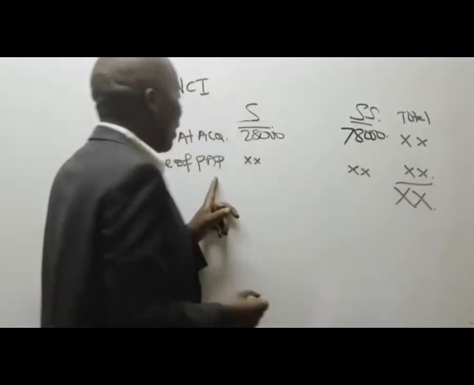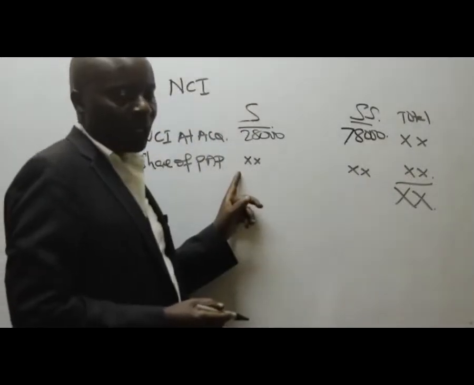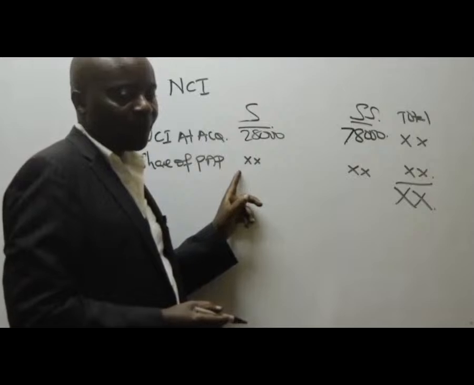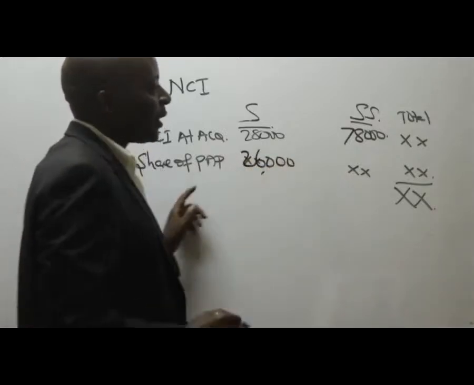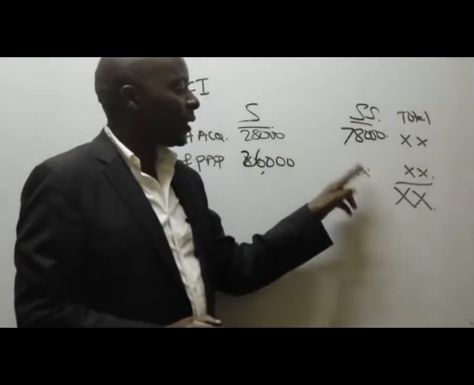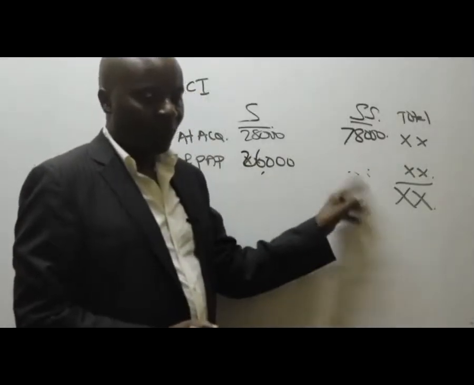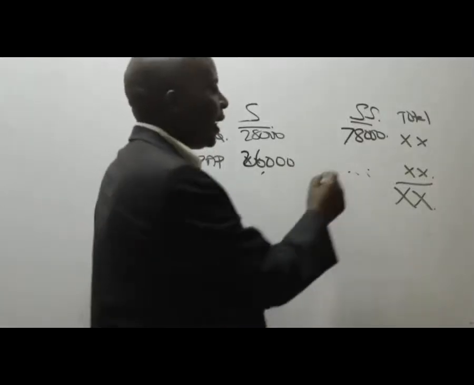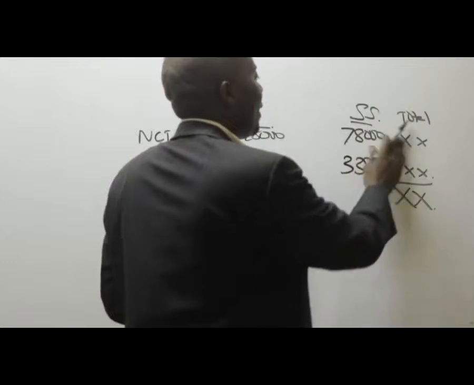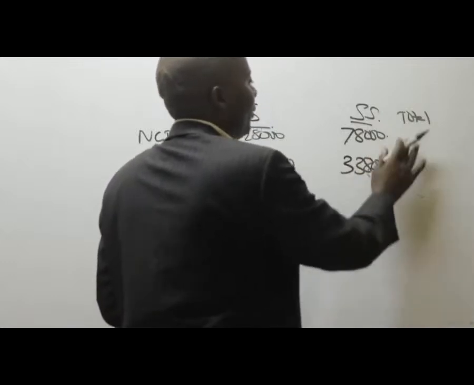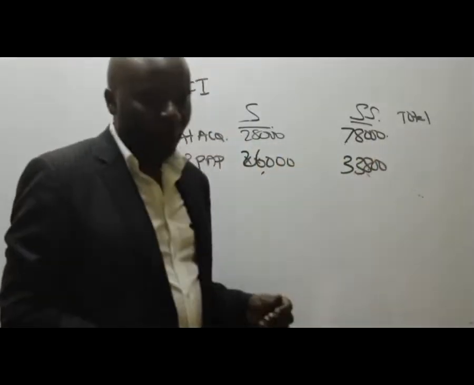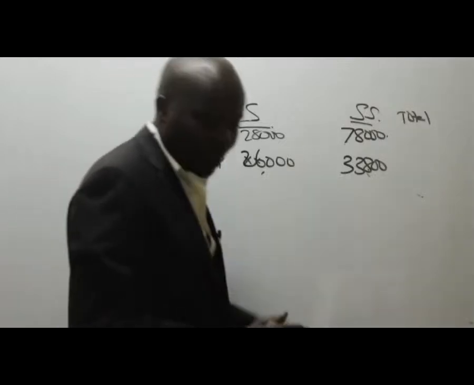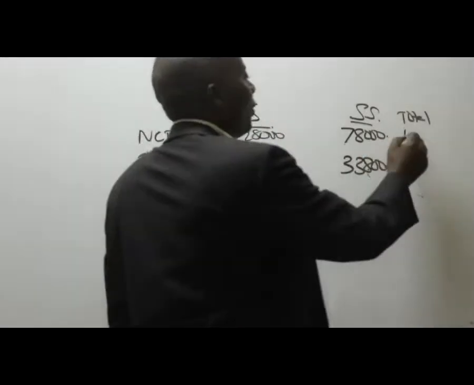How about the share of PUP? We have the share of PUP: 26,000 for S. How about the share of PUP for SS? It comes to 33,800. Could you kindly give me these figures very fast? NCI, adding the two, how much? 106,000. Thank you very much.